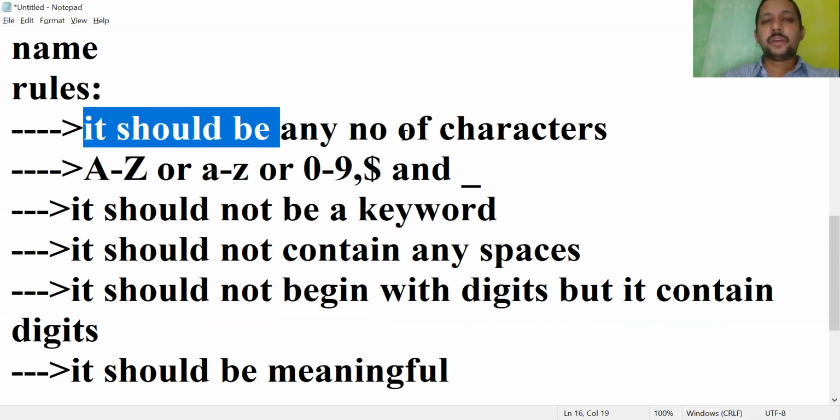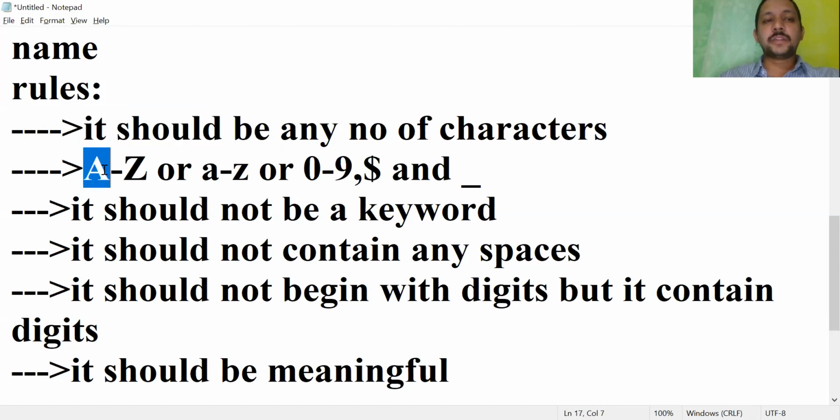It can be any length, that means any number of characters. For alphanumeric characters, it will allow capital A to Z, small a to z, or digits from 0 to 9. And among special characters, it will allow the dollar symbol and underscore. The remaining special characters are not allowed.